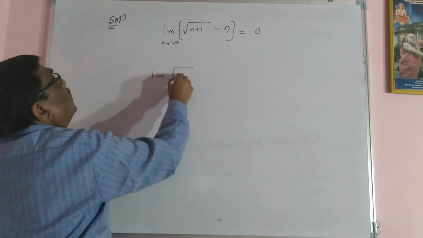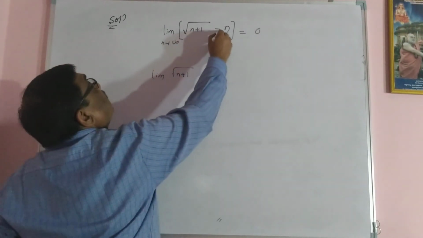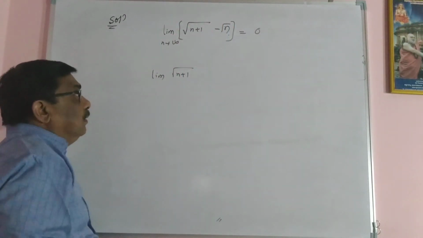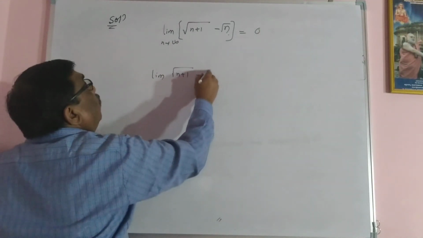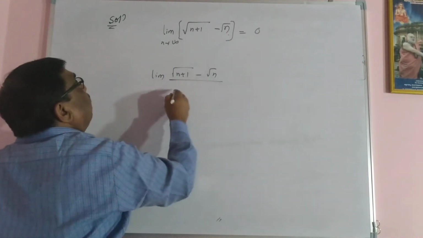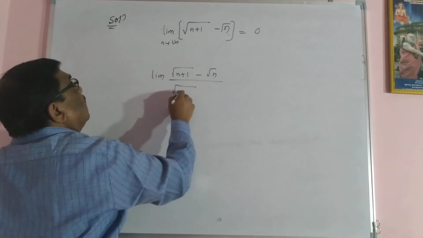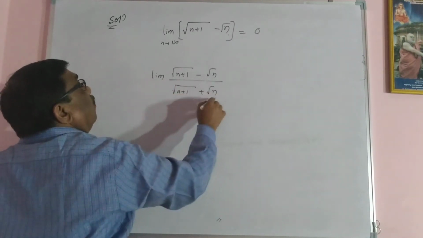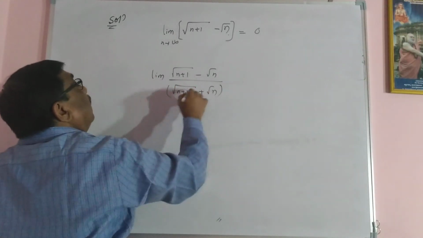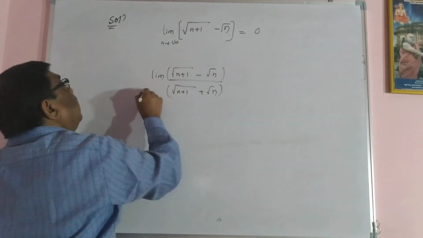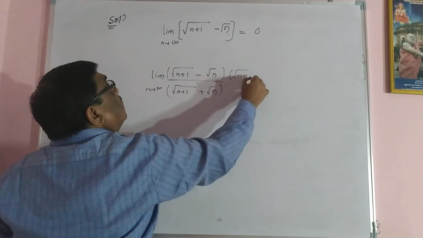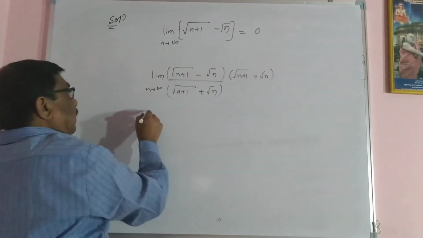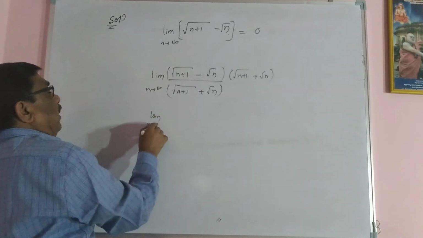Limit of root of n plus 1 minus root n, multiply and divide by its same term, root of n plus 1 plus root n, as n tending to infinity.